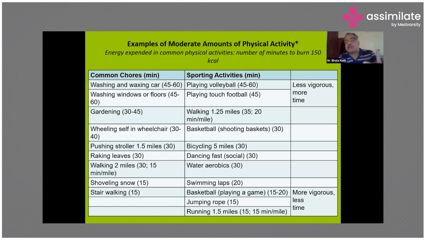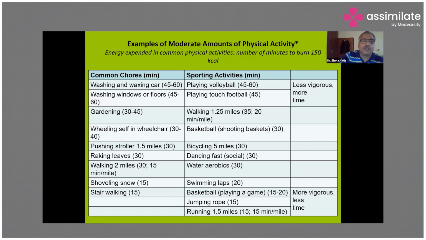People ask, and this is a practical example which we offer to our patients, sir, what type of activity should we do? So for all those activities, the minutes mentioned in the brackets are equivalent to burning 150 kilocalories. And WHO says that we should perform at least 150 minutes of activity in a week to keep ourselves physically active, and away from non-communicable disease.